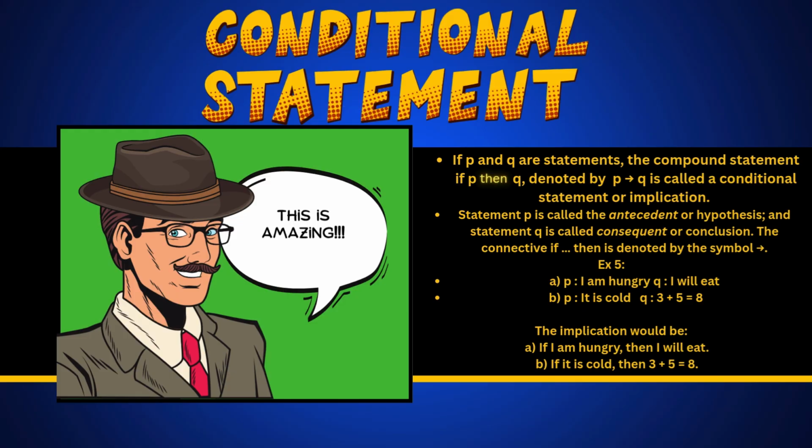So we have two examples, A and B. A: P, I am hungry. Q, I will eat. And for B: P, it is cold. Q, 3 plus 5 equals 8.